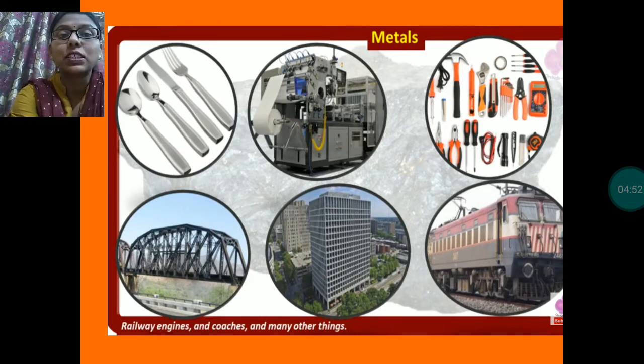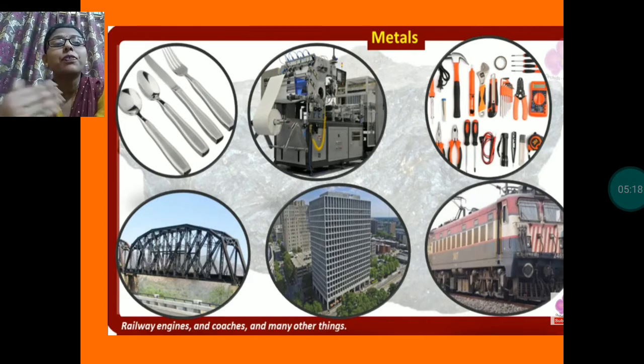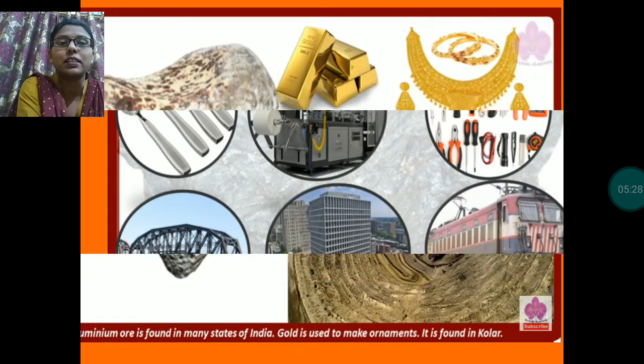Some metals are shiny, some metals are costly, some metals are available in abundance, so they are cheap. Means all the metals have their own quality. Some metals are very good conductors of electricity, some metals are bad conductors of electricity. So there are different qualities of each metal. So let us know about some metallic minerals and some metals.